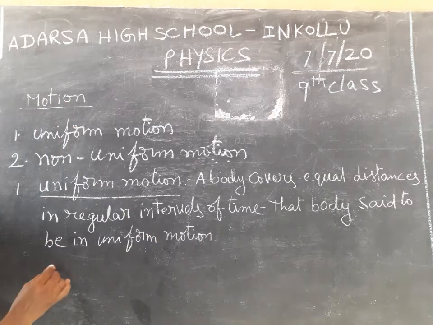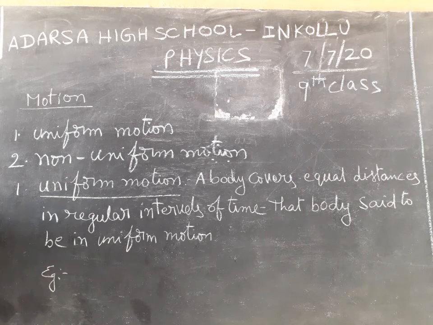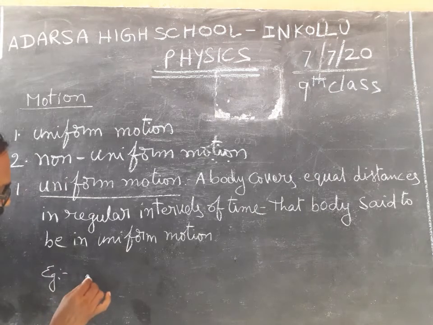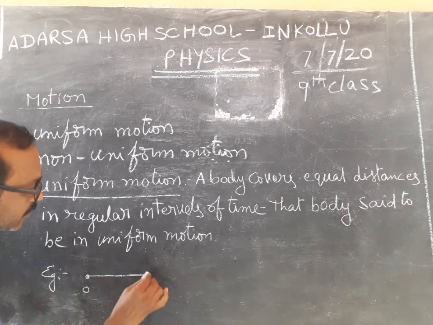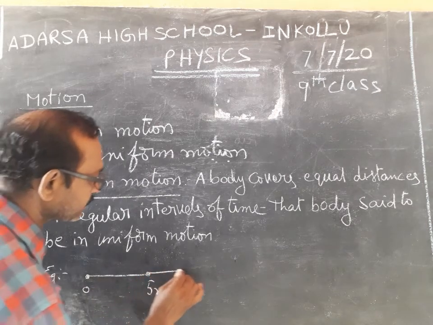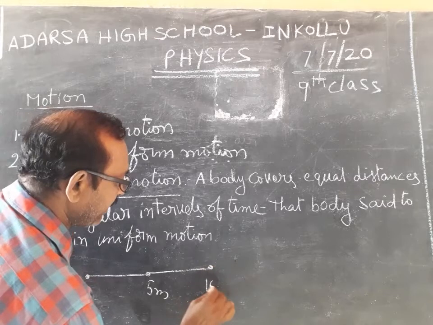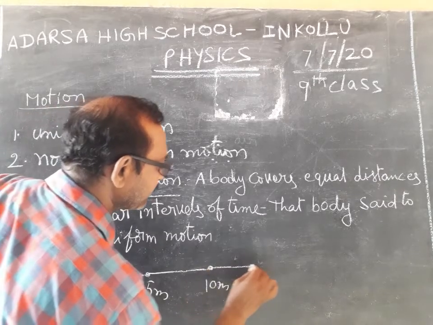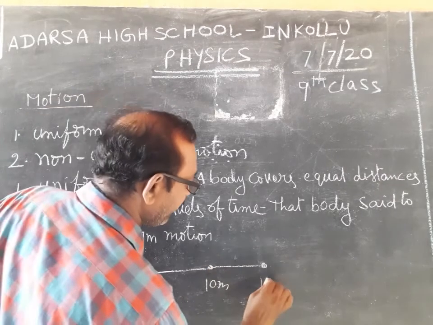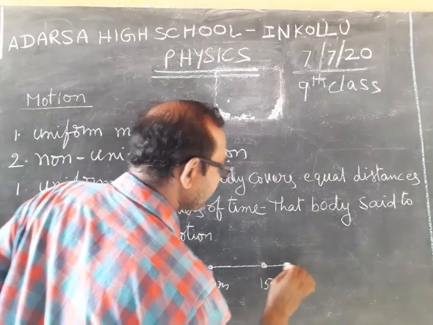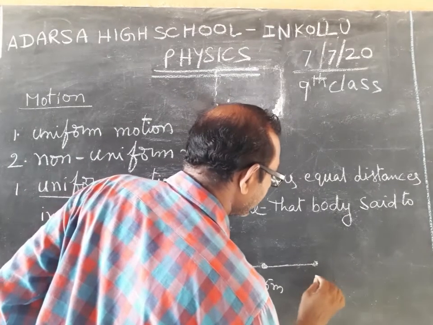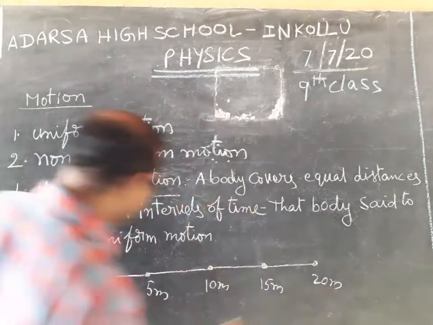What is an example? A body is at 0, then 5 meters, 10 meters, 15 meters, 20 meters.